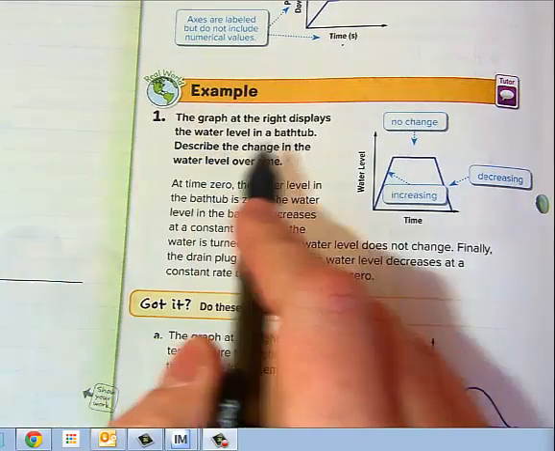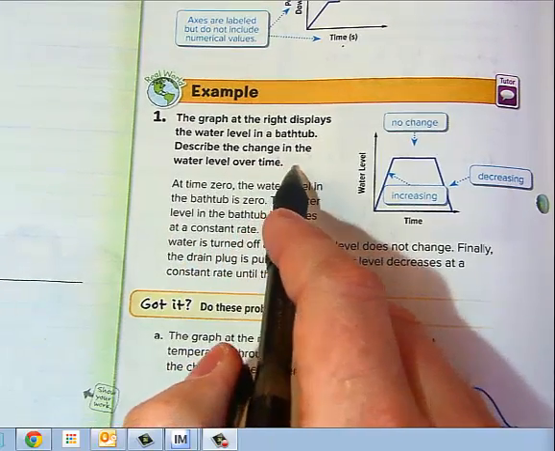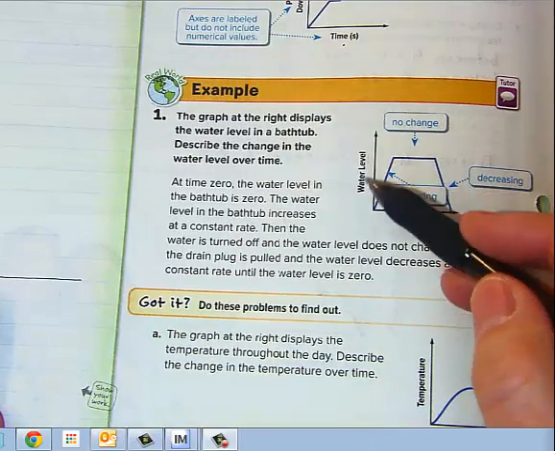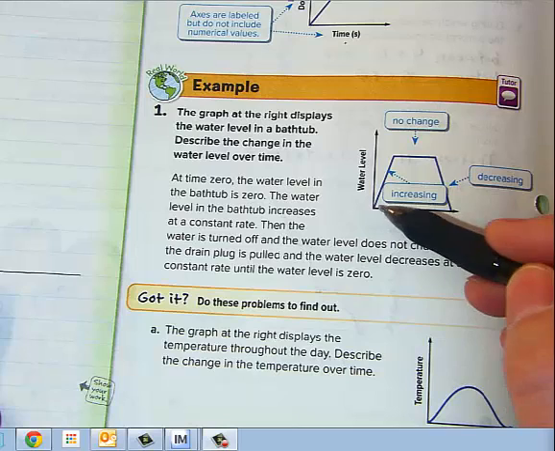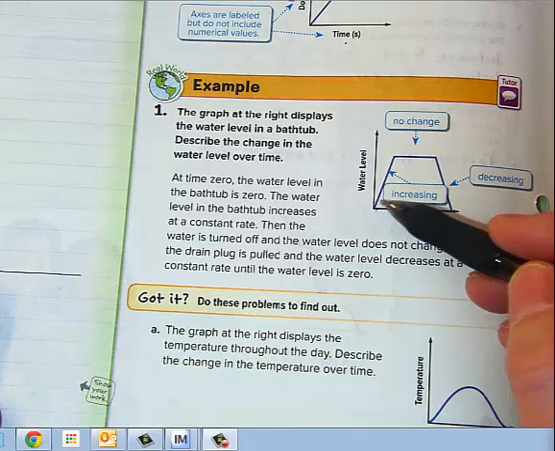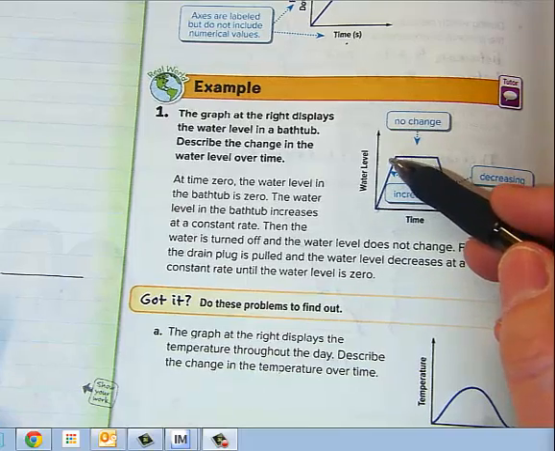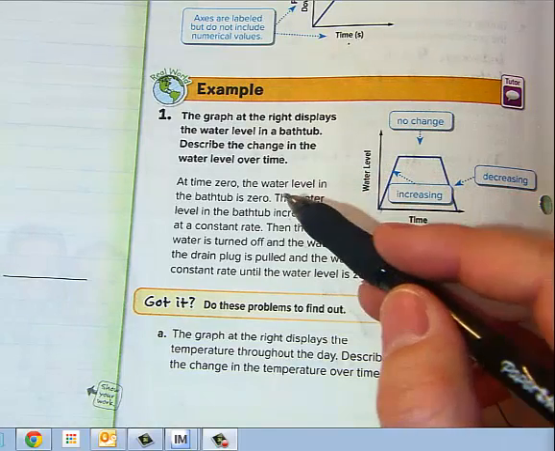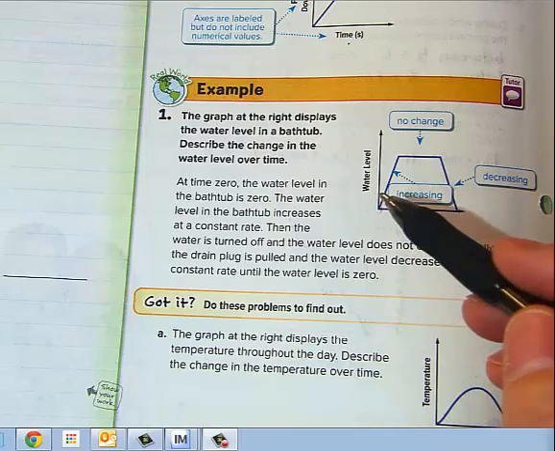So here it says, the graph at the right displays the water level in a bathtub. Describe the change in the water level over time. So if we look at this graph here, we have water level on the side, time along the bottom. What's happening here is your water level first, when the tub's empty, starts at 0, and then over time it increases at a steady rate. Usually when you turn on the bathtub, you just leave it on for a minute or two while the tub fills up, and it fills up at pretty much a constant rate.